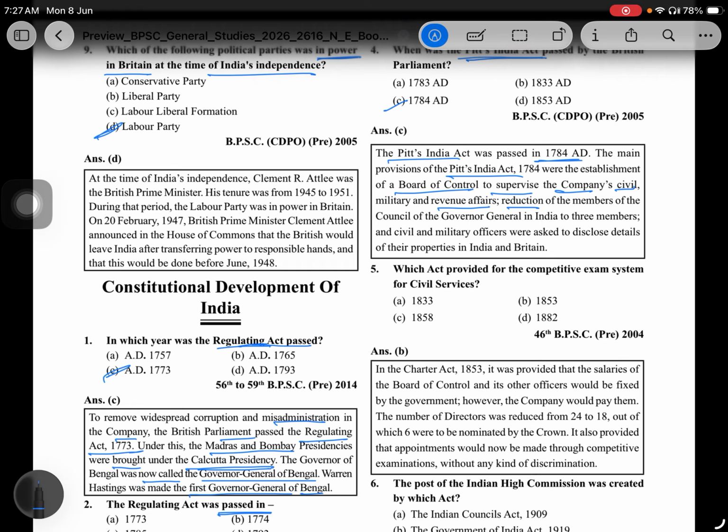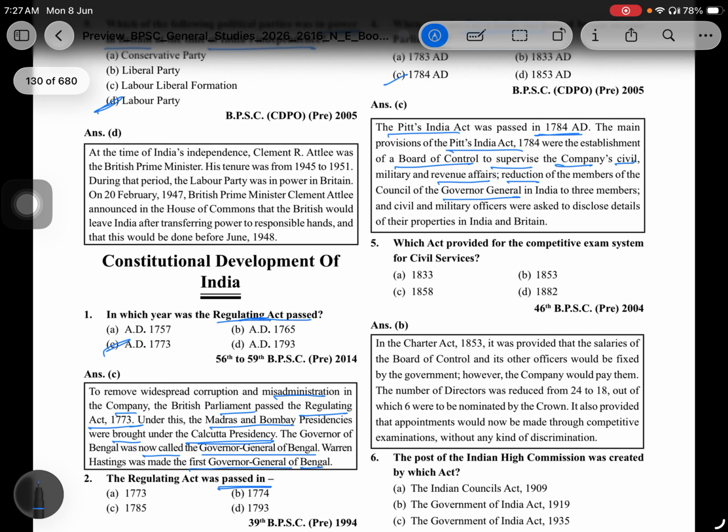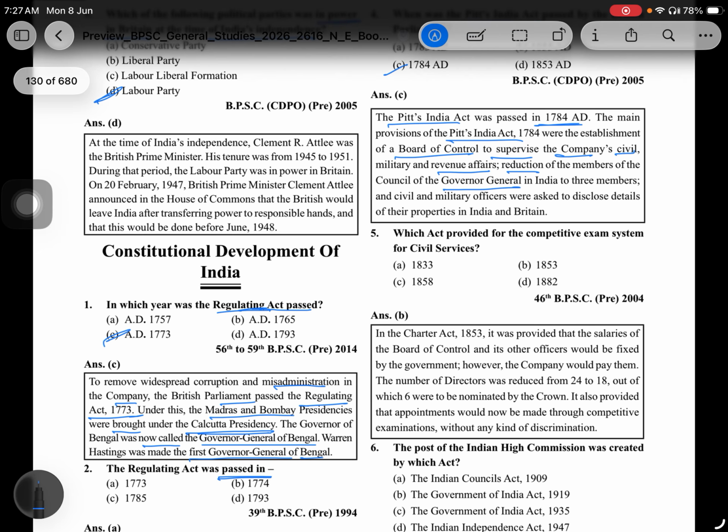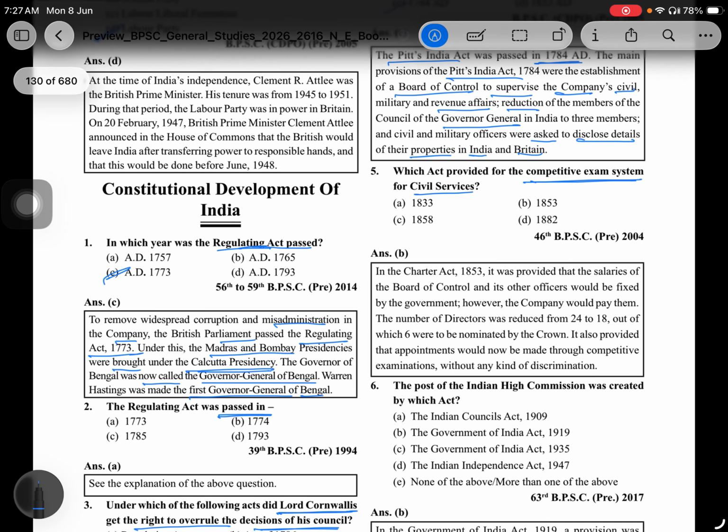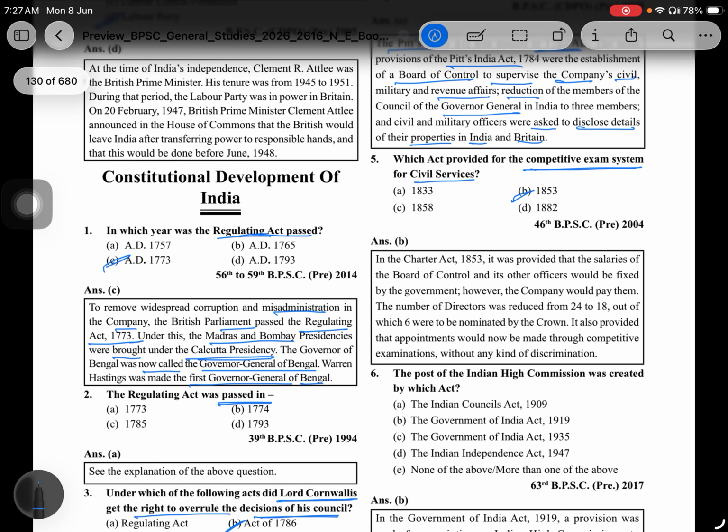The members of the Council of the Governor General in India were reduced to 3, and civil and military officers were asked to disclose the details of their properties in India and Britain. Which act provided for the competitive exam system in civil service? That is 1853.